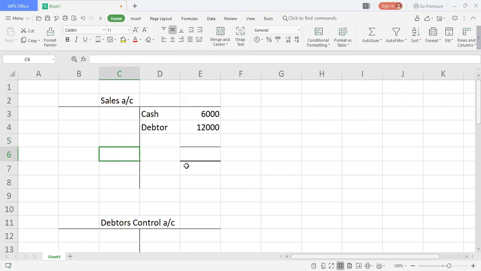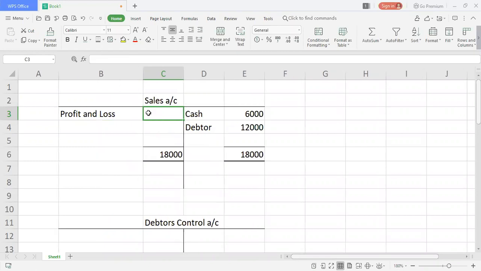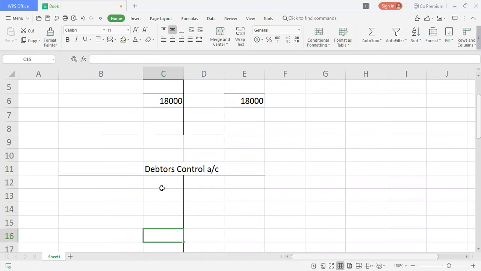Okay, so it's 18,000 which you are sending for profit and loss statement. You can say profit and loss or income statement, both are correct in exam. Examiner still gives marks for that. So here you write 18,000 because credit here, debit here, and of course it will become credit in say profit and loss account.